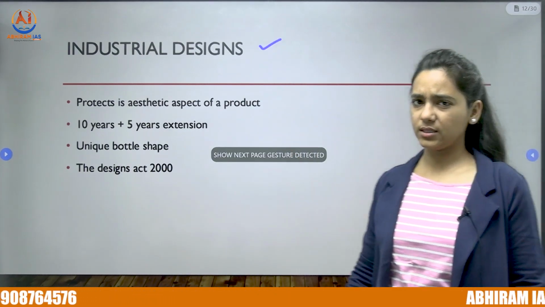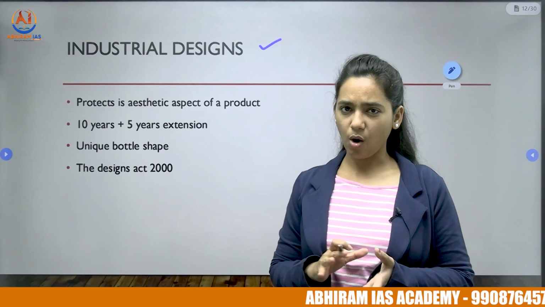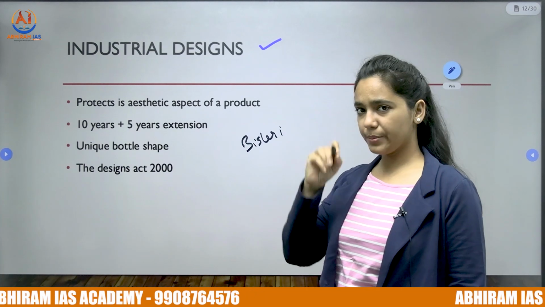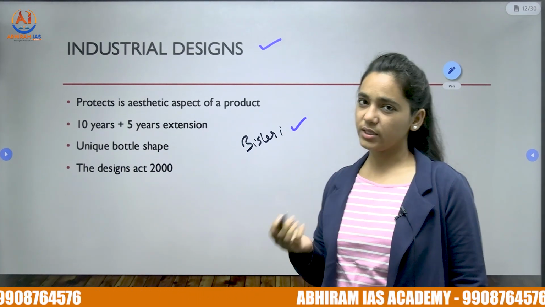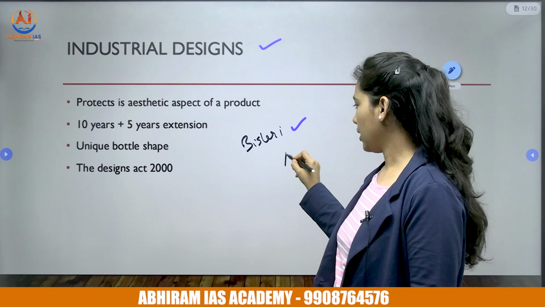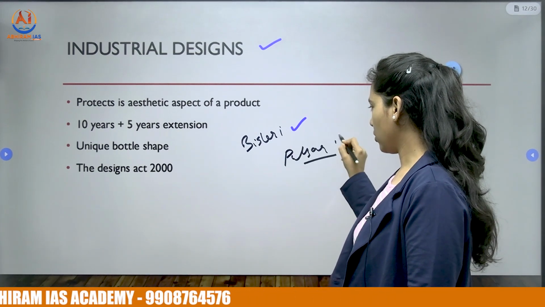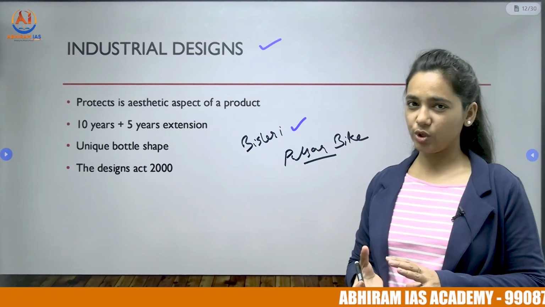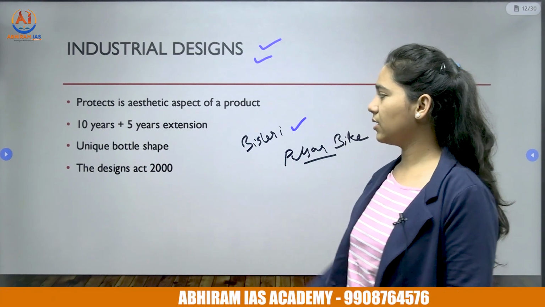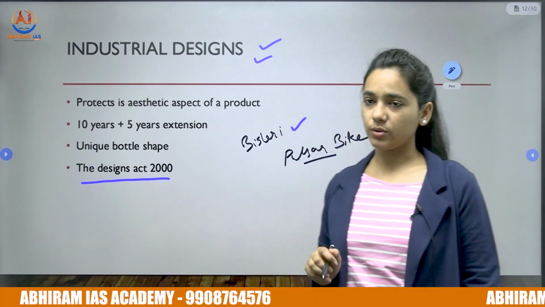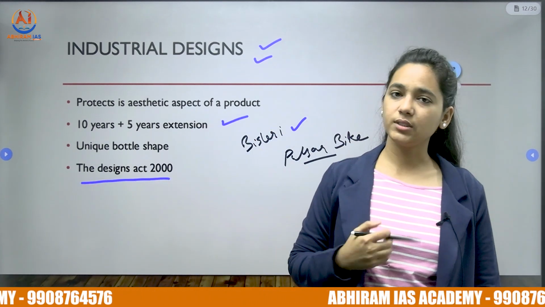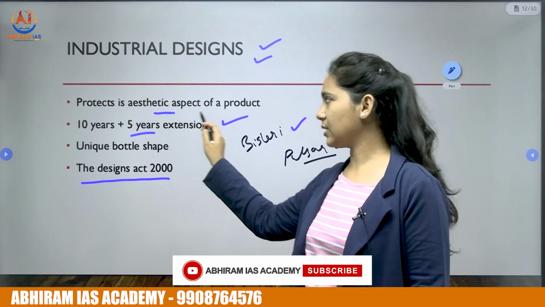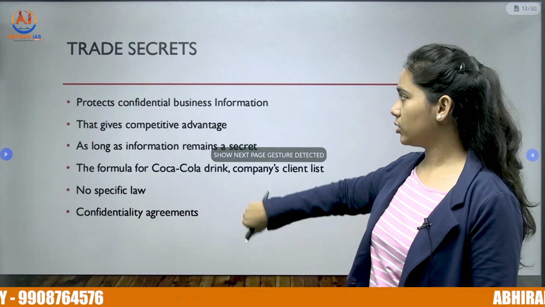Next comes industrial designs. Okay, so a bottle may be of unique shape. For example, Bisleri bottles. Its ribbed bottle is an example of a unique industrial design, and also a Pulsar bike. A Pulsar bike may have a unique shape of the fuel tank, or the body structure may be unique. All these are protected by industrial designs. It is protected under the Designs Act 2000, and it is valid for 10 years, but it can be extended for 5 more years. Usually it is protecting the aesthetic or ornamental aspect of the product. So that is industrial design.